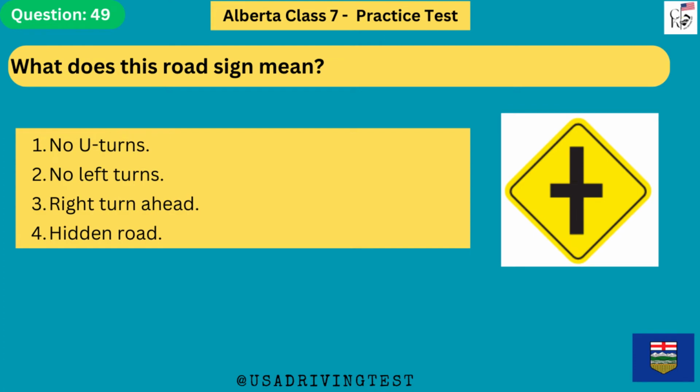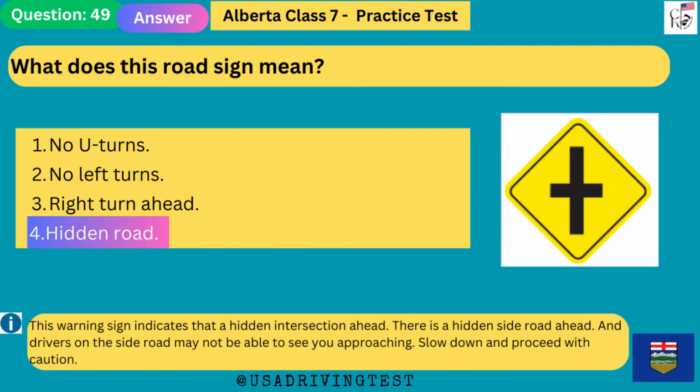What does this road sign mean? 1. No U-turns. 2. No left turns. 3. Right turn ahead. 4. Hidden road. The answer is 4. Hidden road. This warning sign indicates a hidden intersection ahead. There is a hidden side road ahead, and drivers on the side road may not be able to see you approaching. Slow down and proceed with caution.